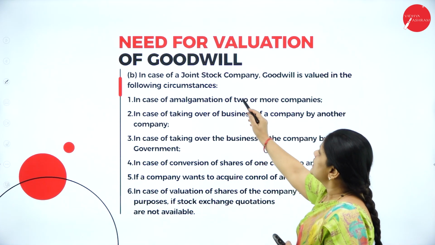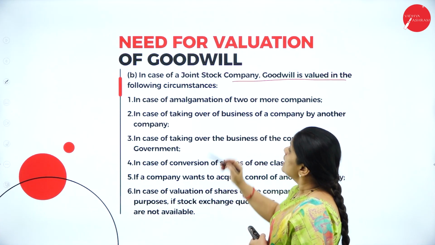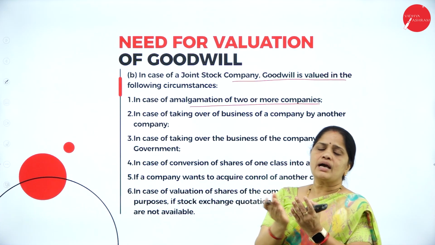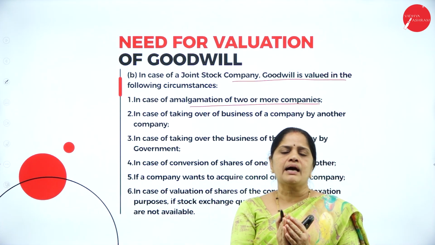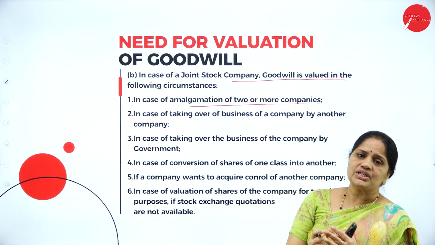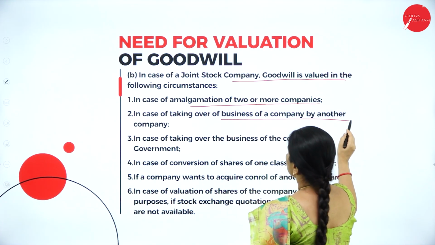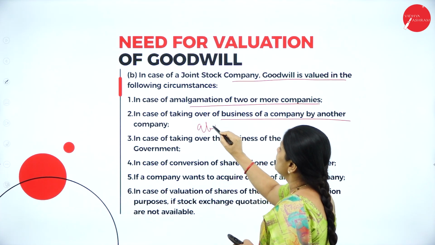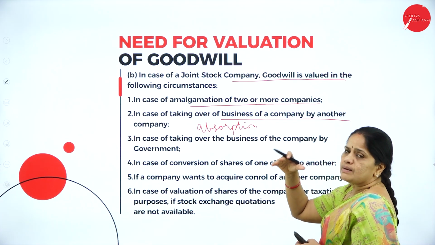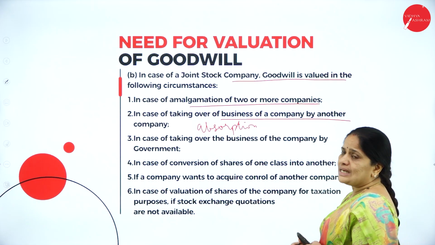Then in case of a joint stock company, goodwill is valued in the following circumstances. In case of amalgamation of two or more companies, when two or more companies come together and form a single company, that we call amalgamation. And in the case of amalgamation, we need to value the goodwill. In the case of taking over of a business by another company, this we call absorption of the business. Company A is absorbing a smaller business, so that we call absorption. Then we need to calculate the goodwill.